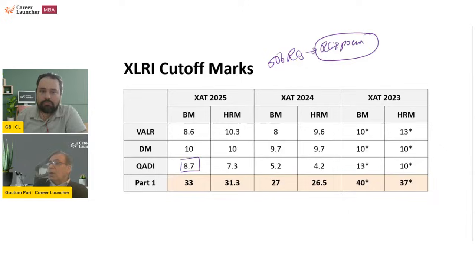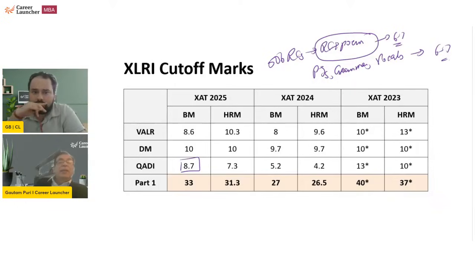Okay, and out of those 10 odd questions, you can easily get 6-7 marks. So if you get 6-7 marks there, and out of those 15 odd questions of reading comprehension you get another 6-7 marks, you are safe. Okay, this is for a normal student. But if you are good in verbal, then you should be looking at something like 18 to 20 marks in this particular section itself.